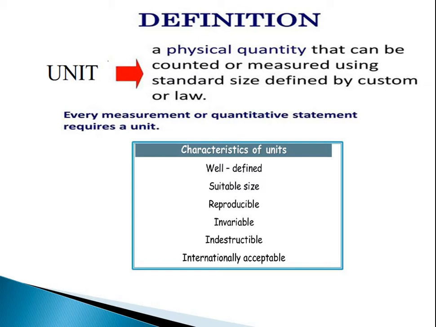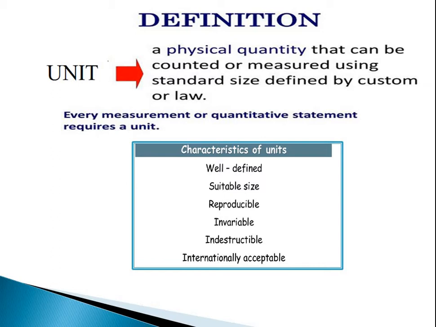Now, we'll discuss these characteristics in detail. What is meant by a well-defined unit? A well-defined unit means it is clearly mentioned. For example, in day-to-day life, we are using SI units for measurement. It is well defined.